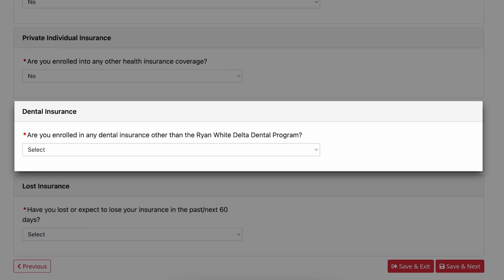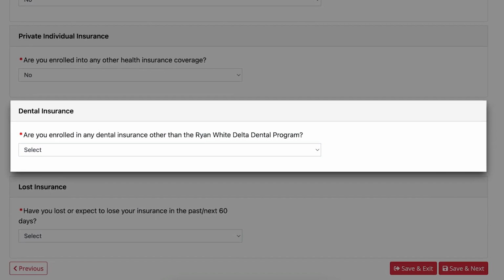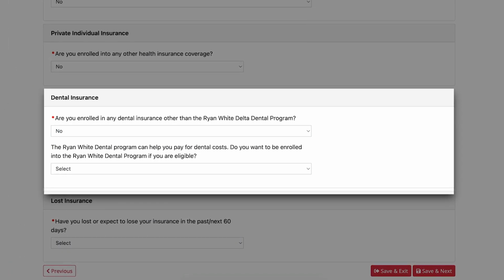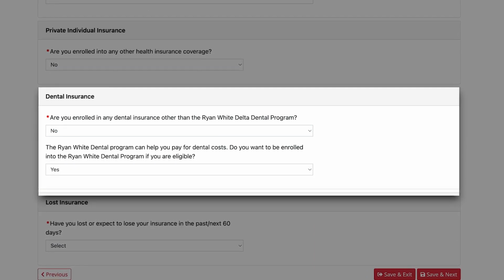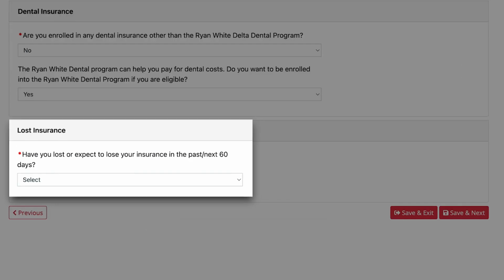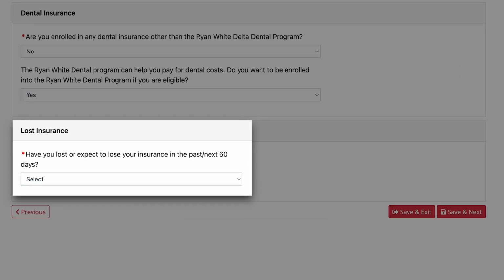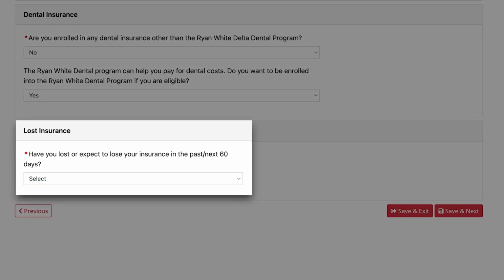We'll also want to know if you have dental insurance. If you do not have dental insurance but are interested in more information on how to get dental insurance, select Yes. Please let us know if you just lost any insurance in the past 60 days. Our team is dedicated to helping you find the best coverage for your care.